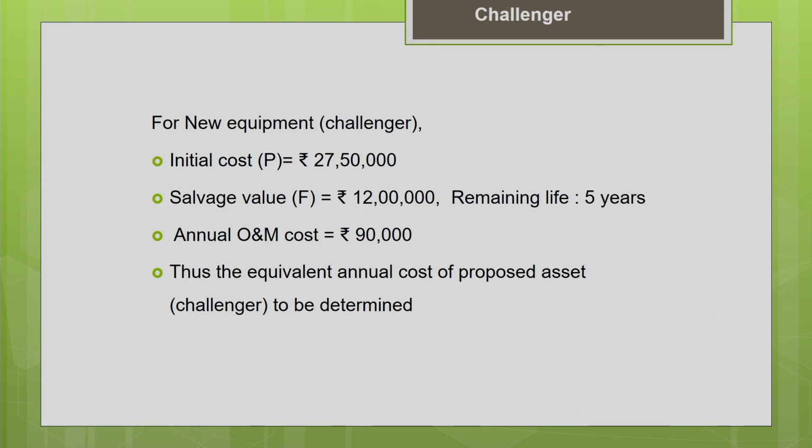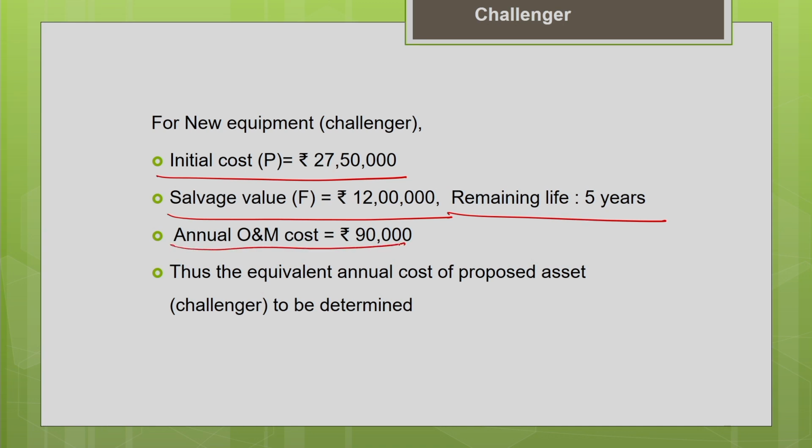So for the new equipment, the Challenger, the initial cost is given as 27,50,000. This is the cost for the acquisition of the machine to your project site. Then the salvage value is given as 12 lakh after 5 years. Here the life of the machine we are considering is 5 years. The annual operating and maintenance cost is 90,000. Now we are going to find the equivalent annual cost of the proposed asset, that is, the Challenger. In the same manner you can find it.